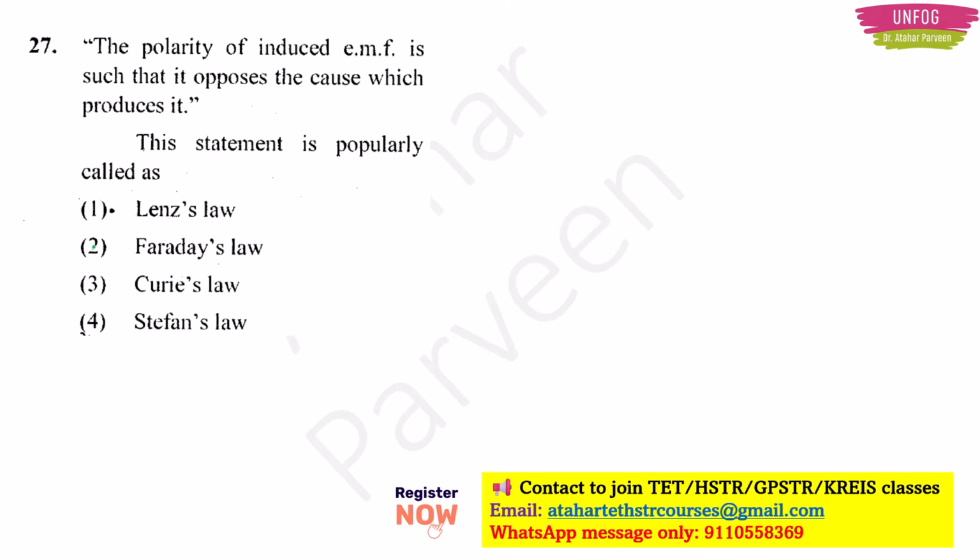Next, question number 27. The polarity of induced EMF is such that it opposes the cause which produces it. So this statement is popularly called as. They have given 4 options. You should know the answers for all 4 options, because this time they are asking for one option, next time they will ask for another. For example, this one: the polarity of induced EMF is such that it opposes the cause which produces it. Actually, it is telling the direction of the induced current. So this is actually Lenz's law, which tells the direction of the induced EMF.